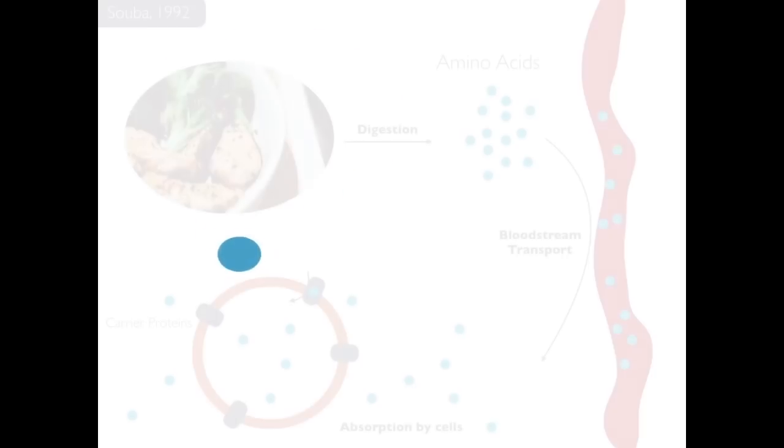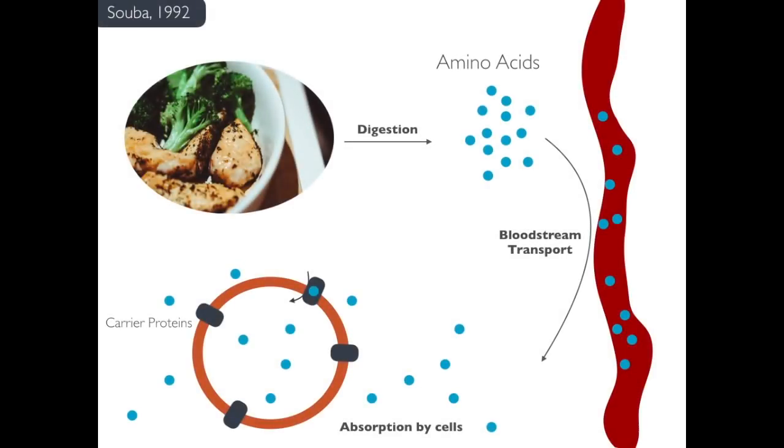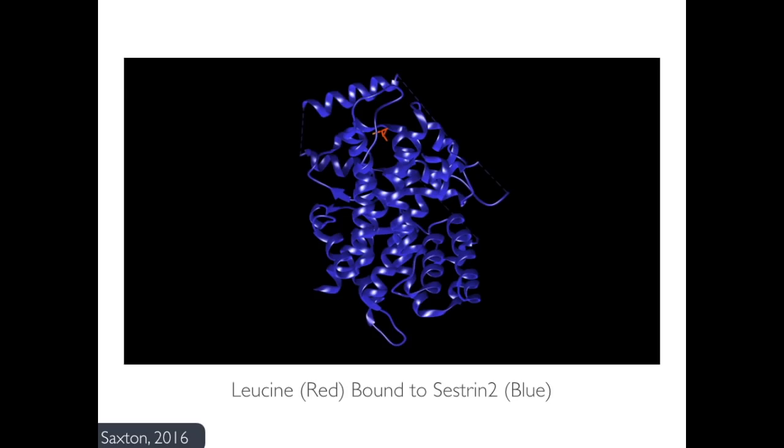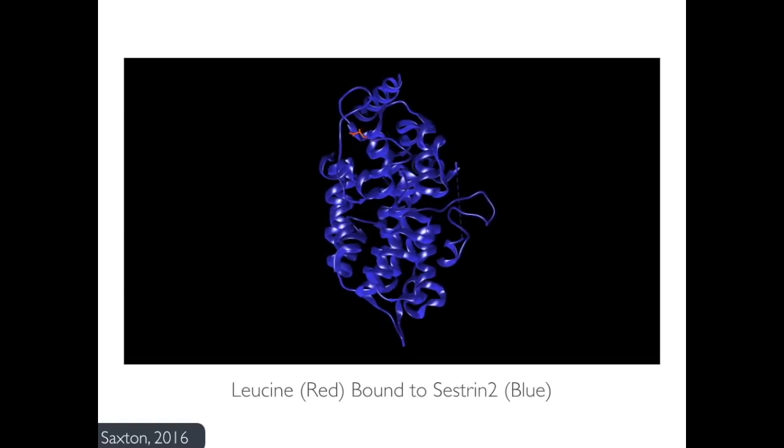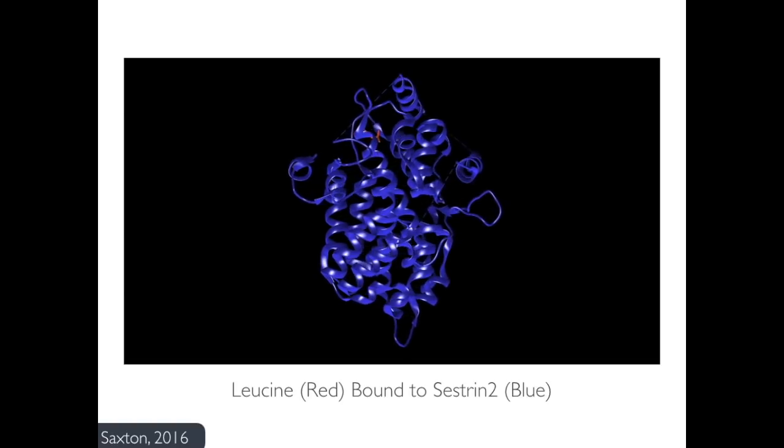After eating food, say a piece of chicken, the proteins within are digested by the body into amino acids, as shown by the blue dots in the figure. These amino acids are then absorbed into the bloodstream and transported to cells around the body, where they are absorbed through specific transport proteins. Recent research shows that once leucine is inside the cytosol of the cell, it is sensed by a protein called Sestrin-2, whose molecular structure is shown here. Sestrin-2 has a pocket for leucine to bind.